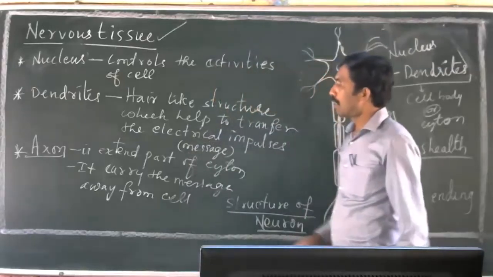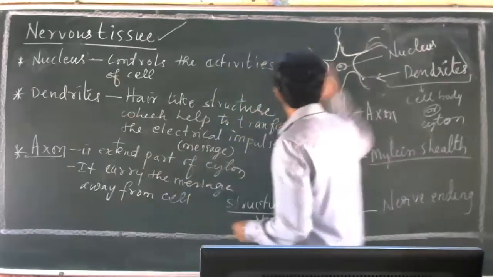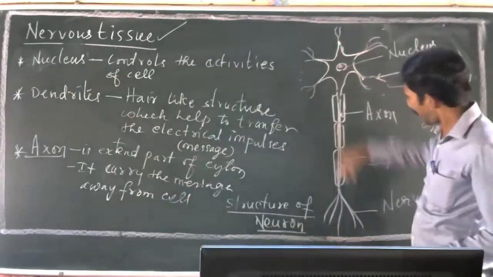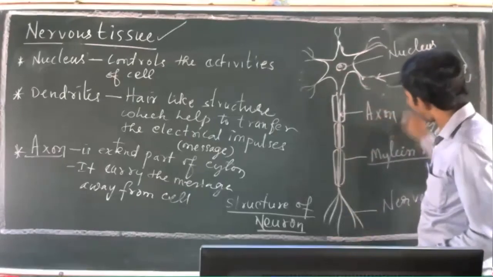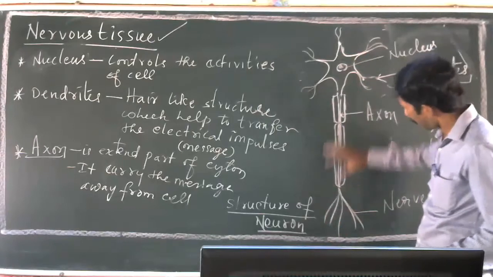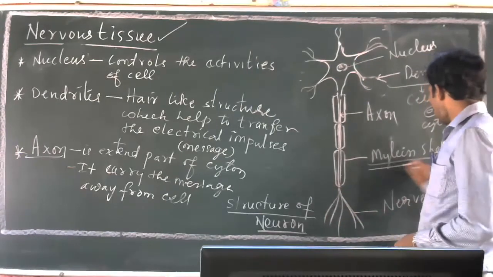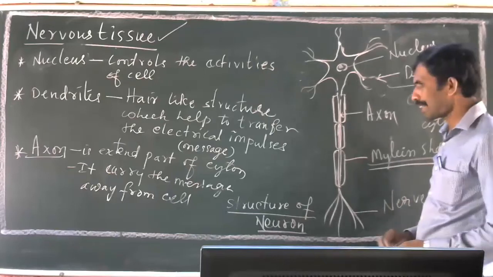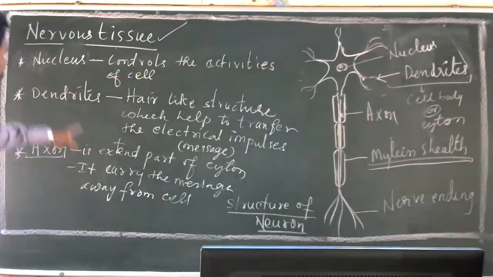So dendrites, I told you, receive the message, and the message is carried to the nerve ending with the help of this axon. Axon carries the message away from the cell. This is the cell, and away from the cell it is carried. Then, myelin sheath. It is a fatty layer. I hope you have written this.